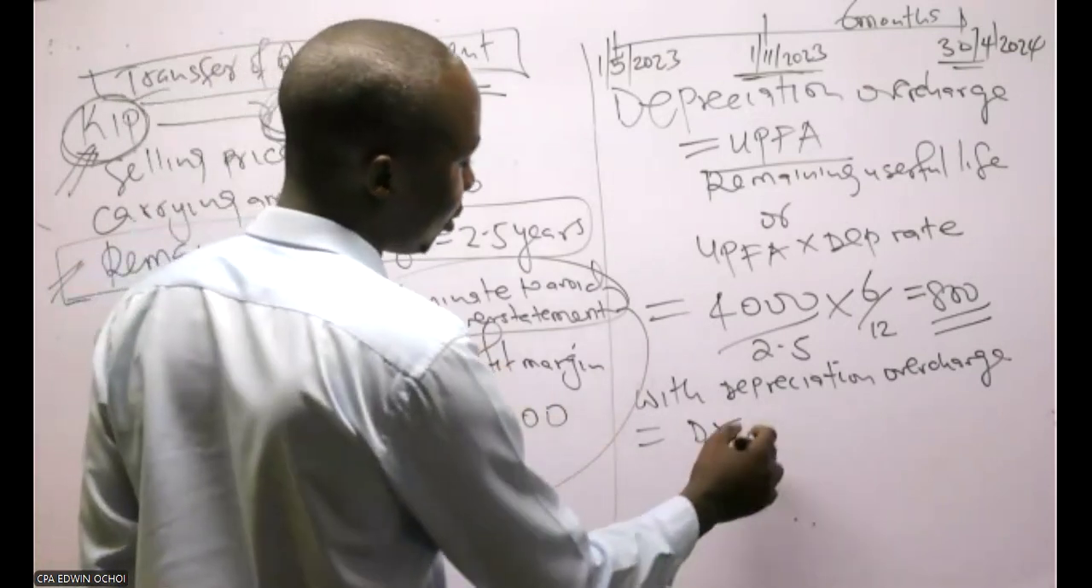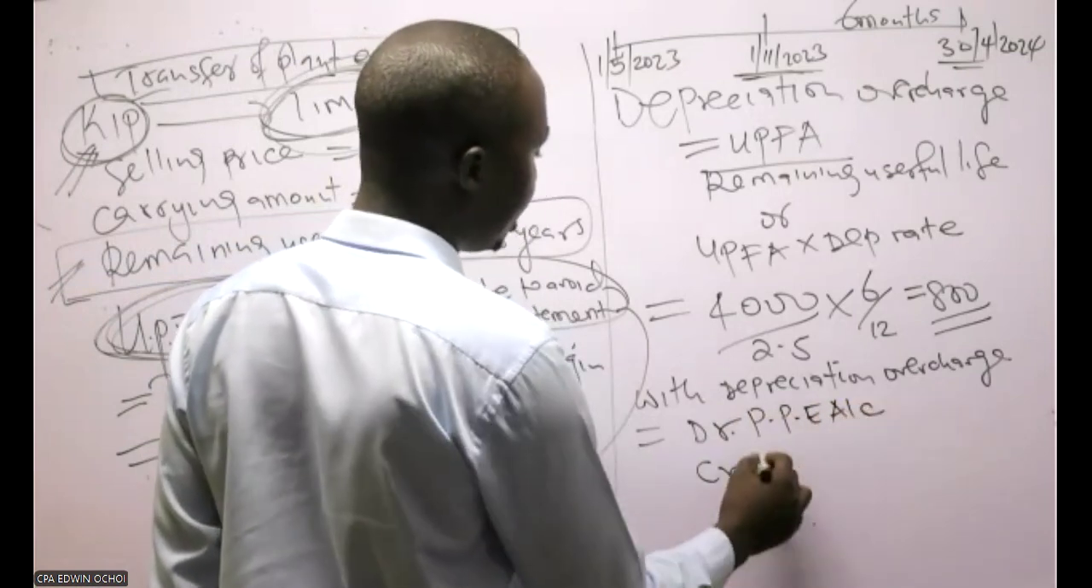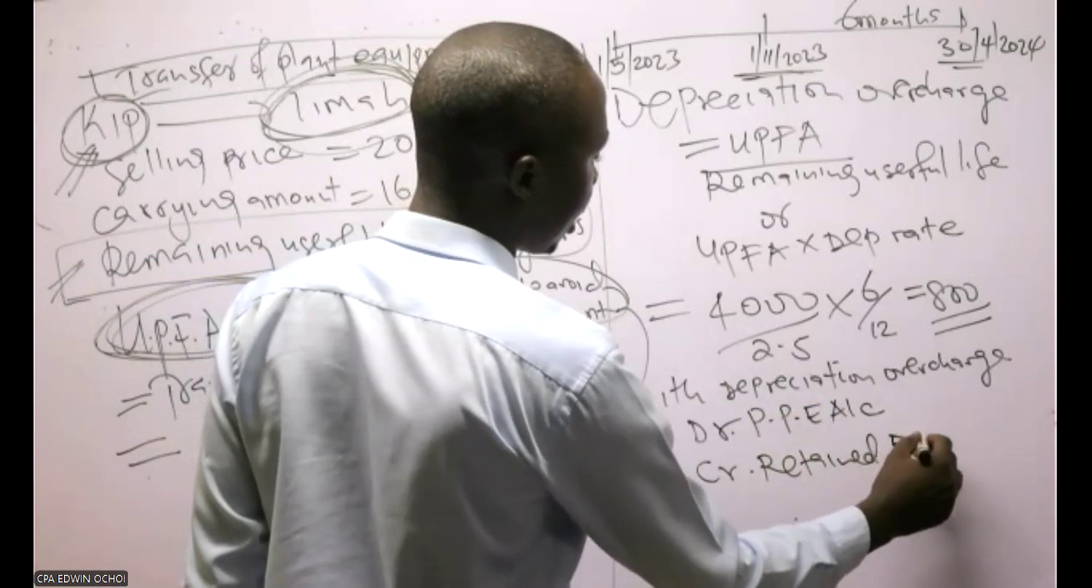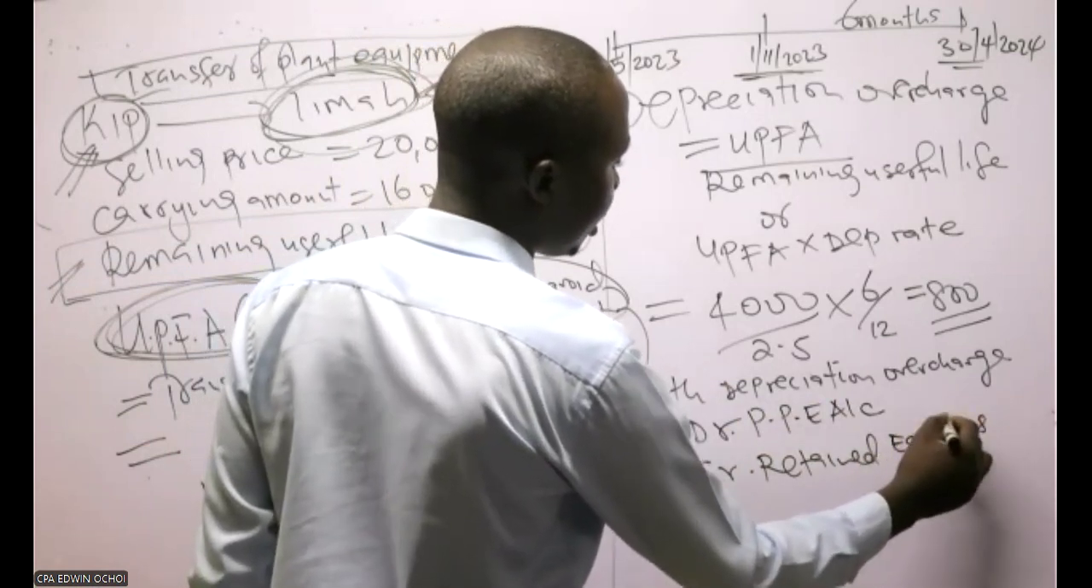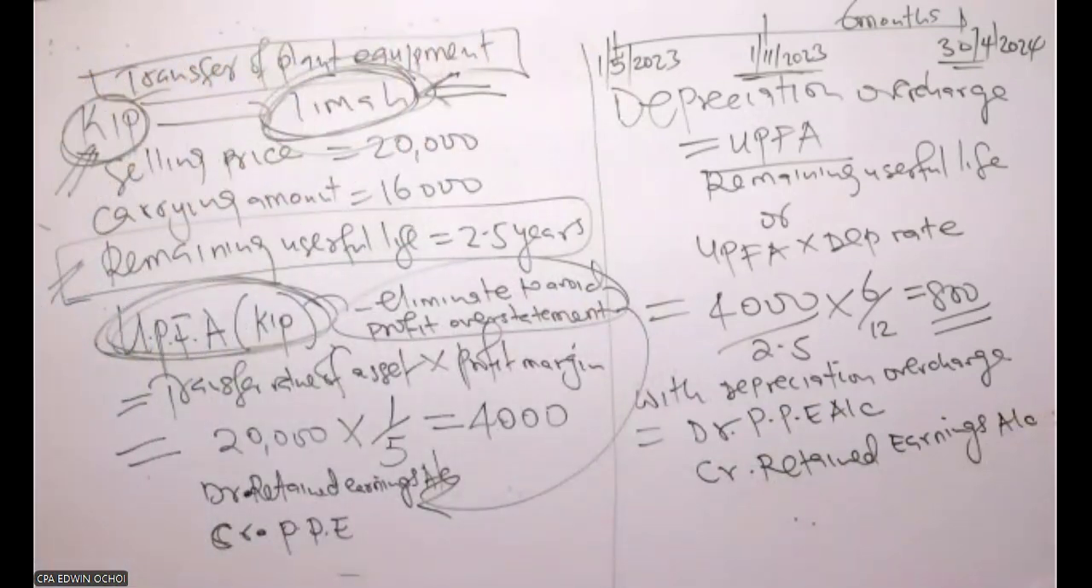So debit the property, plant, and equipment account, and credit the retained earnings account. But remember I said they also have to affect our cost of sales.